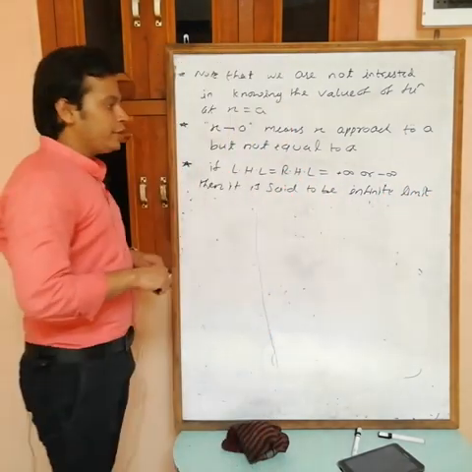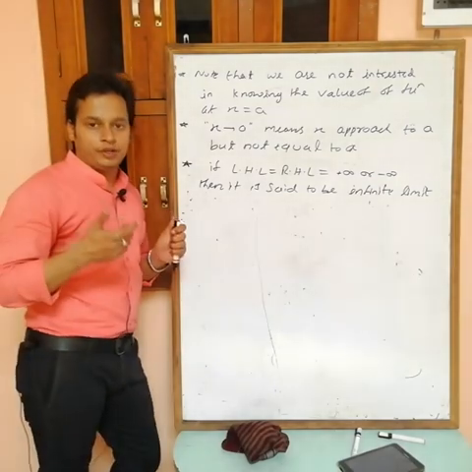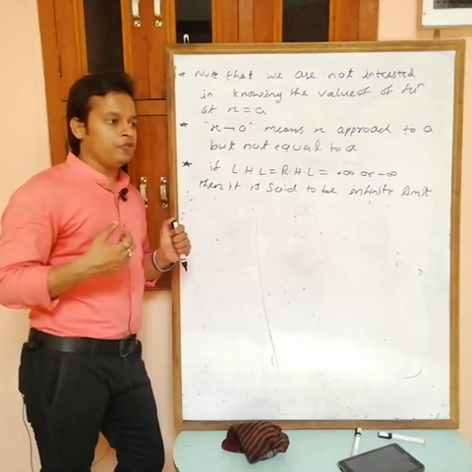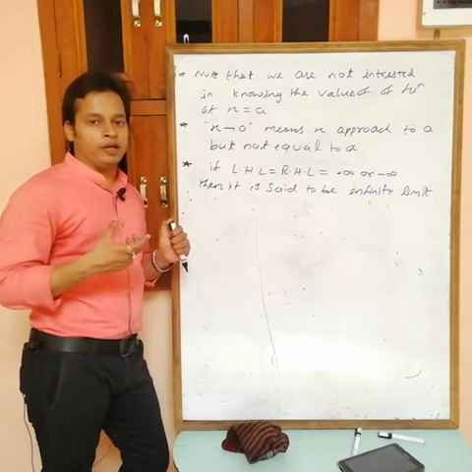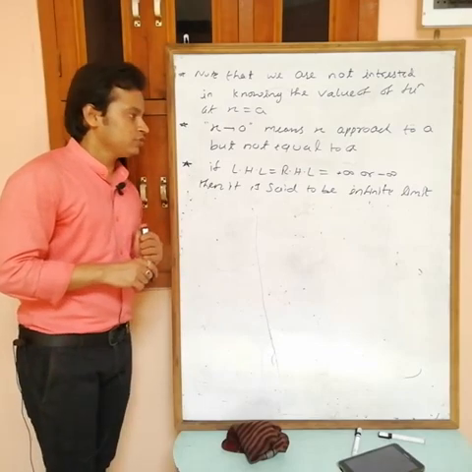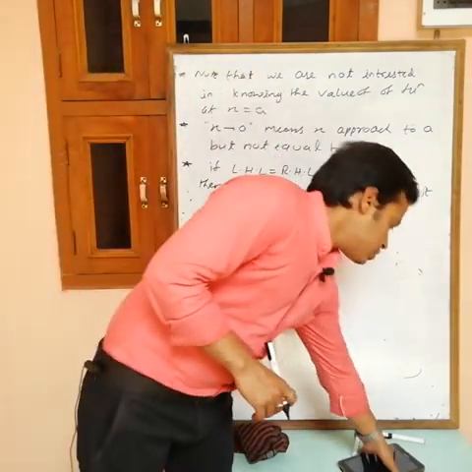So if LHL and RHL both are equals to infinity, then first thing is limit does not exist. Okay, but in option, if you have an option like that infinite limit, then this is infinite limit. Write down. Now we will take some examples.